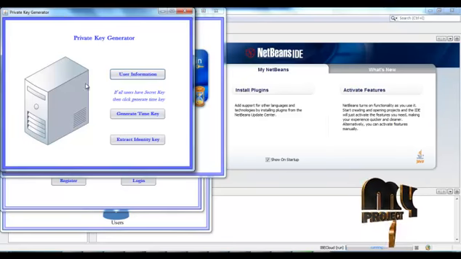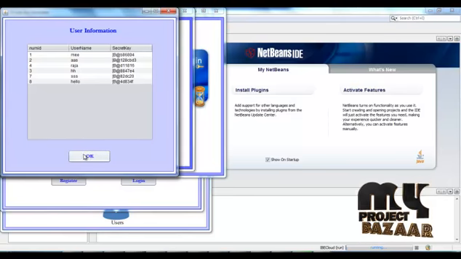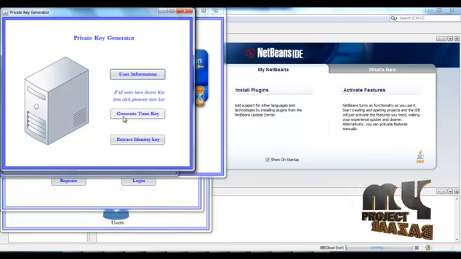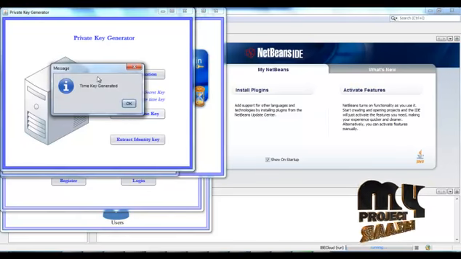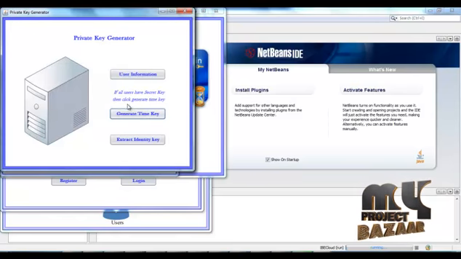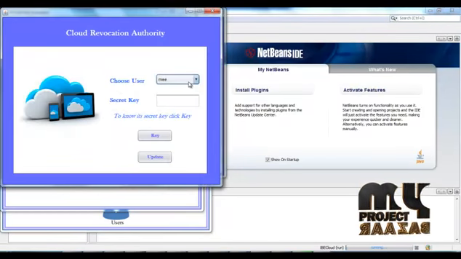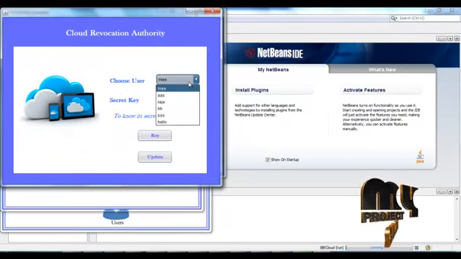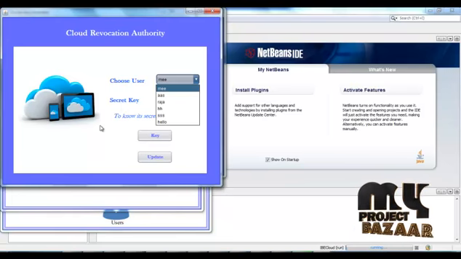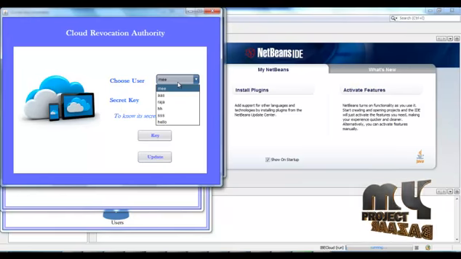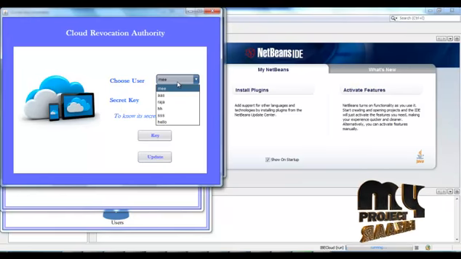In this private key generator, the user information is stored here. Then we have to generate the time key. For that, click the time key button. The time key is generated by the private key generator. When we click OK, then we have to extract the identity key generation. So it goes to the cloud revocation process. After the identity key is extracted, the cloud revocation process finds the time updated key.